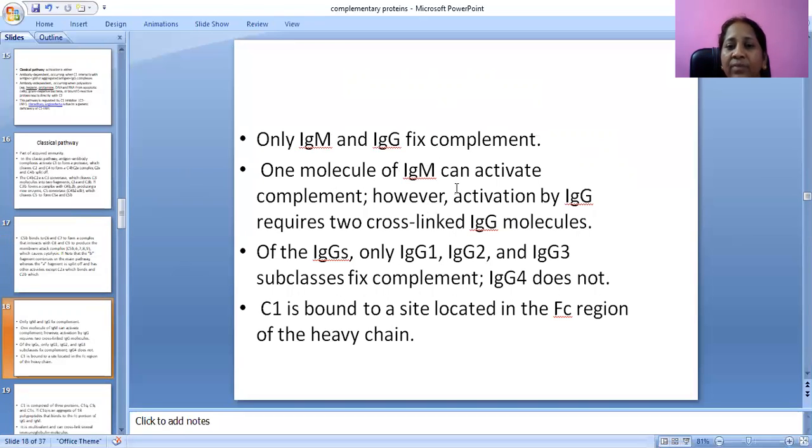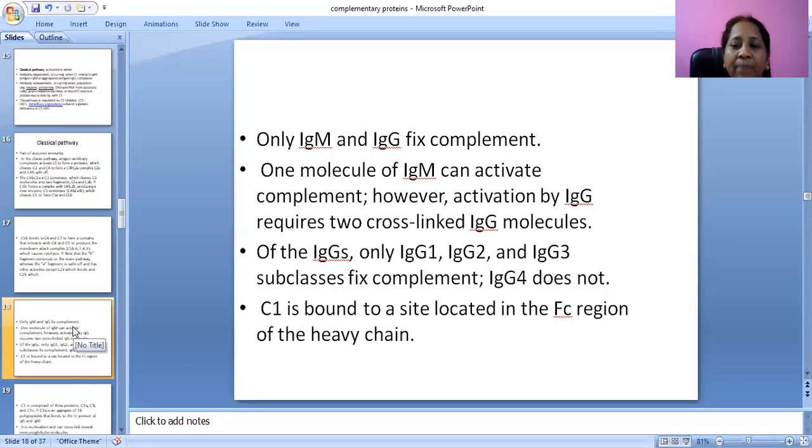One molecule of IgM can activate complement.